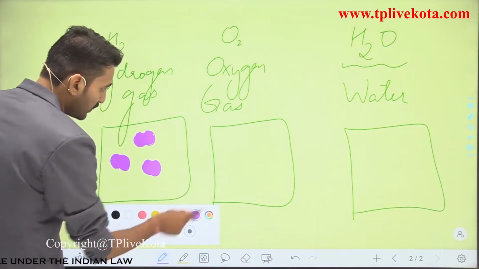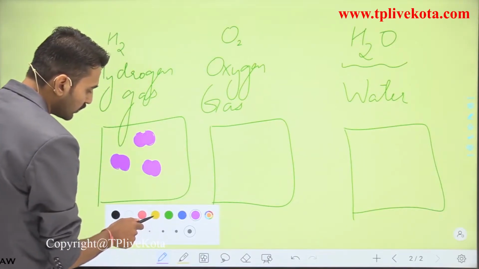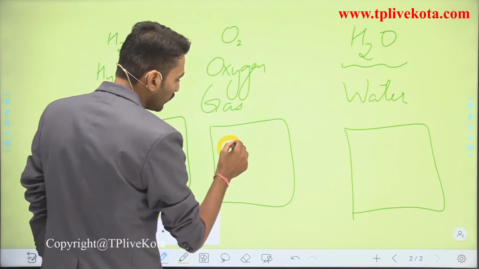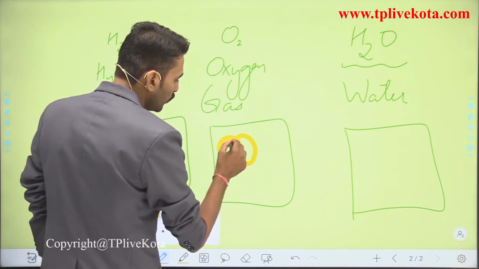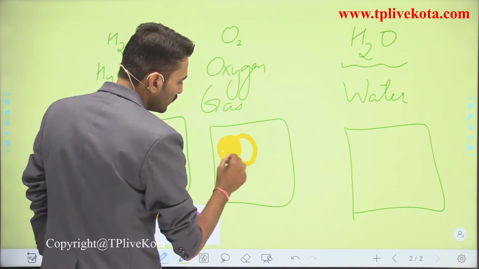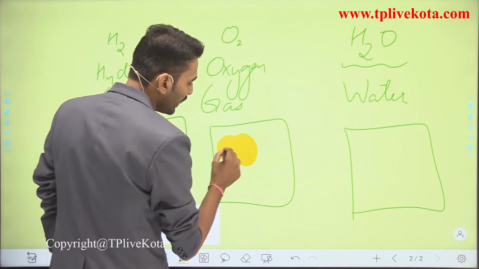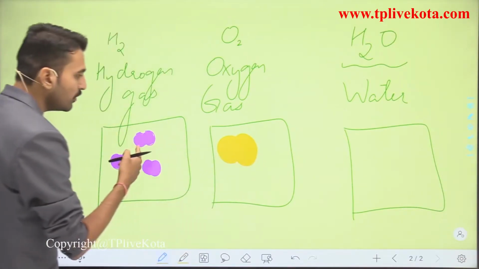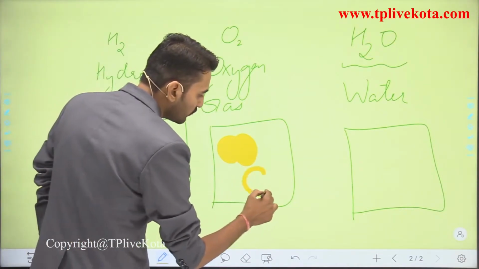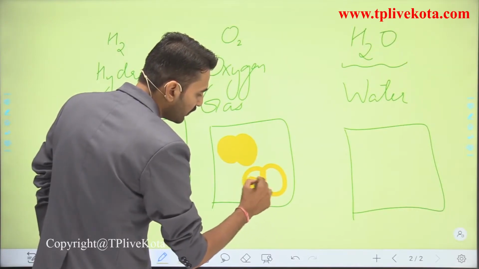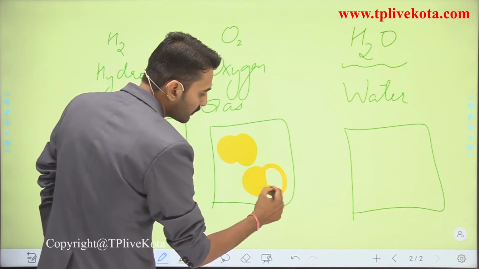Taking another, that is, making for the oxygen. So here for the oxygen, you can see that oxygen is also having two atoms of oxygen, and they will be forming a different kind of particle which is different from this. So if these particles are different from that, it means that they will have some different kind of properties.